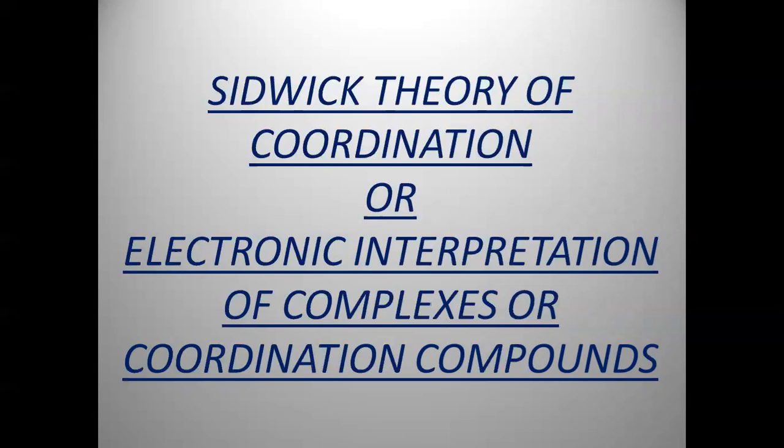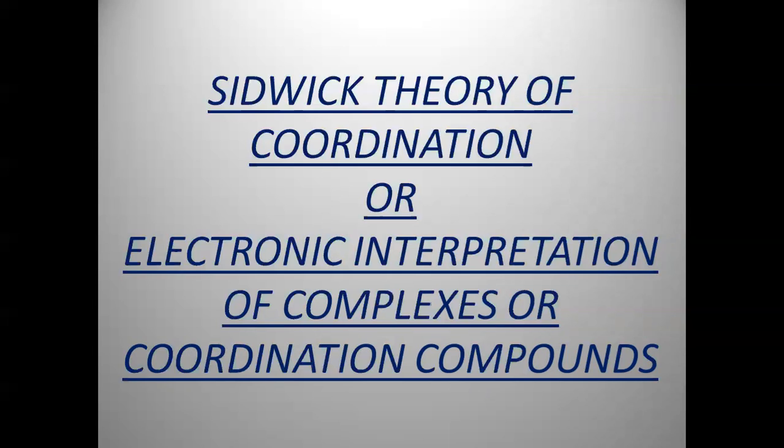This is because Werner successfully explained the possibility of complexes by considering the concept of primary and secondary valencies, and he could explain the structures of compounds with coordination number 6, 4, etc. But he fails to explain the color of complexes and the magnetic property of complexes.